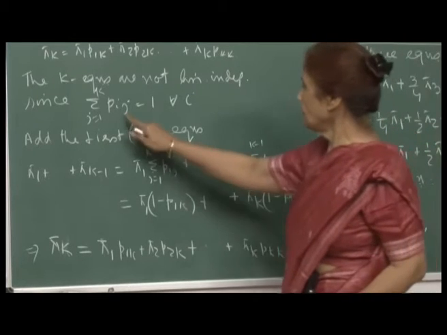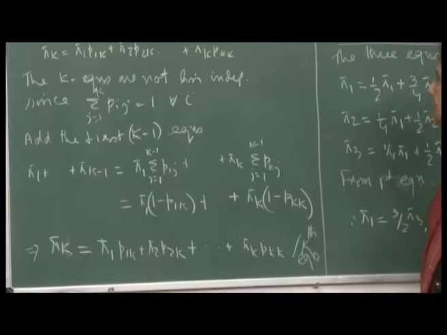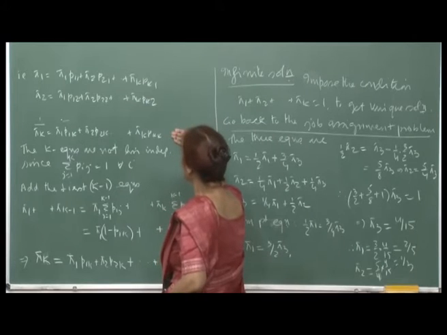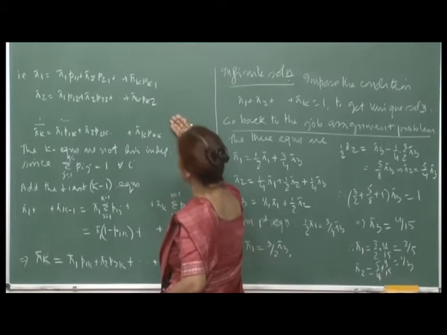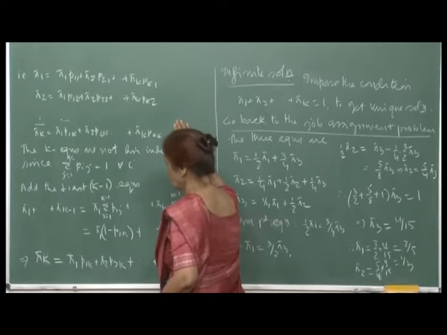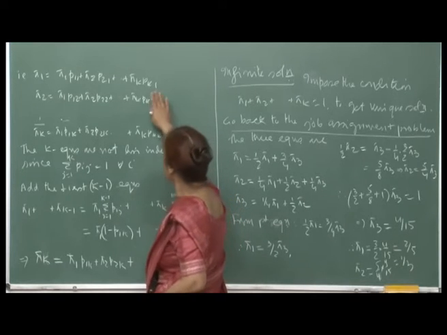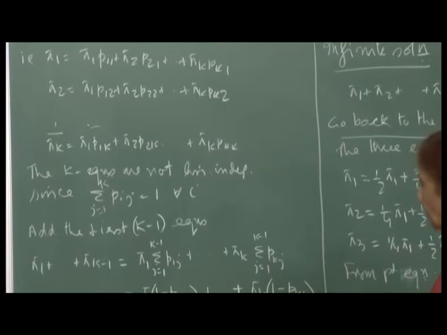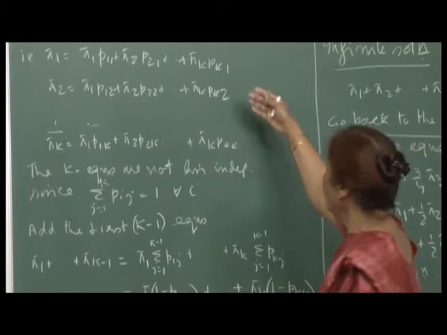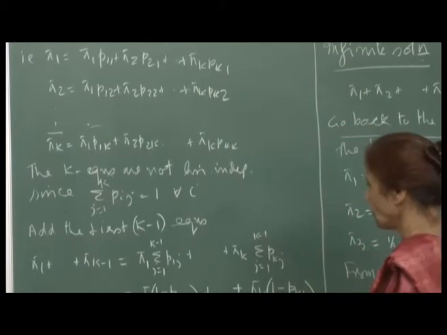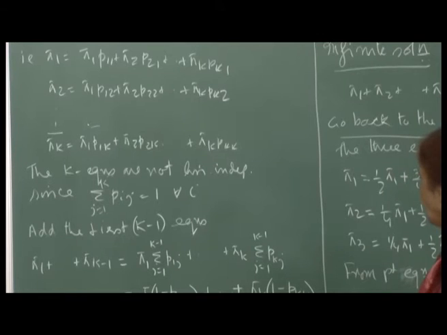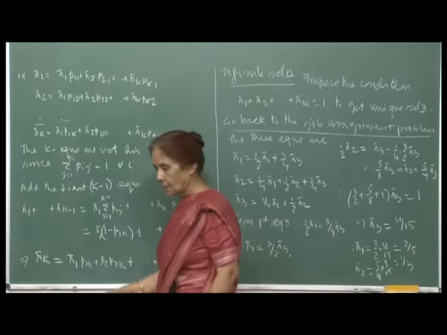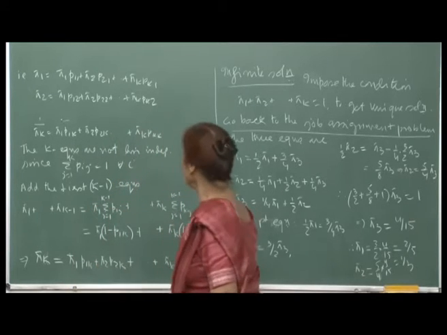So, because the probabilities of the rows sum up to 1, these k equations are not linearly independent. In fact, the first k minus 1, or any k minus 1, will lead you to the kth one, right, because here I just chose the first k minus 1, you can choose any k minus 1 and you will be able to obtain the remaining one by adding the k minus 1 equations you have chosen. Okay. So, therefore, infinite solutions, because the coefficient matrix is singular.